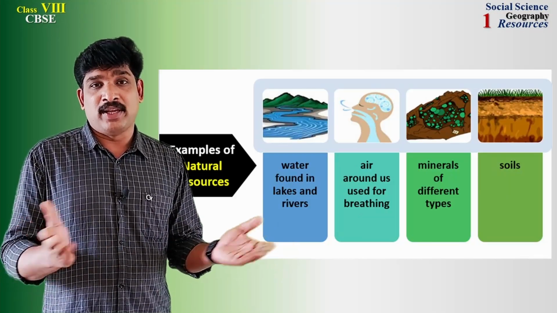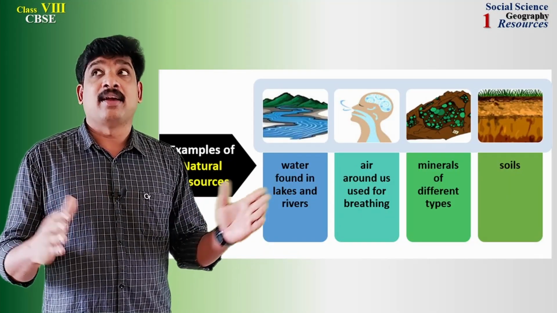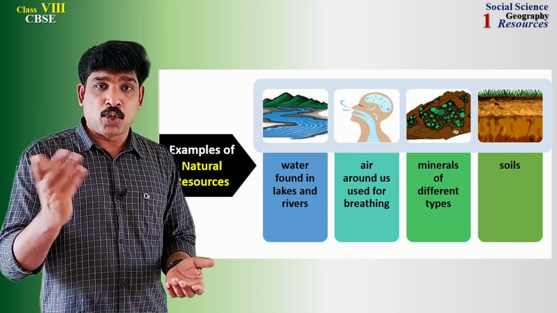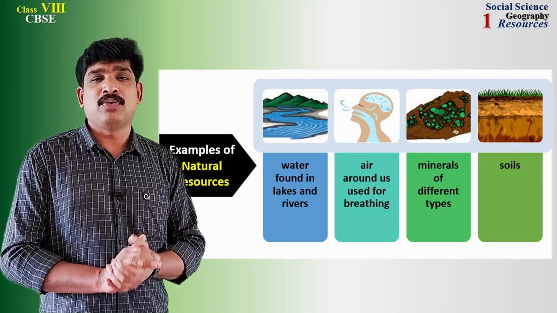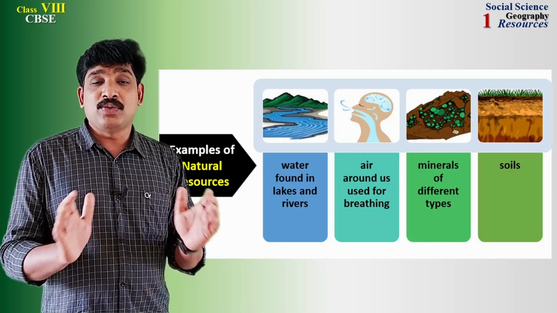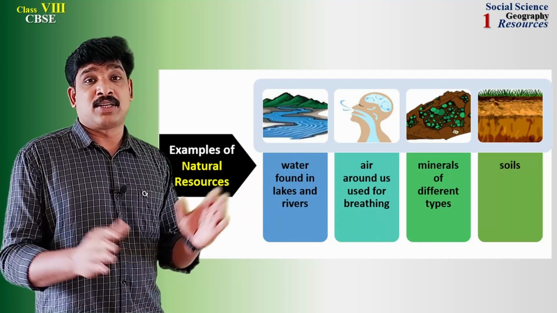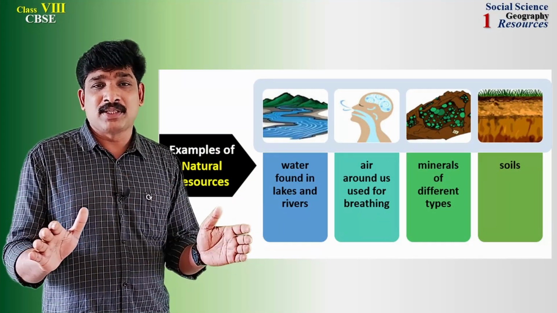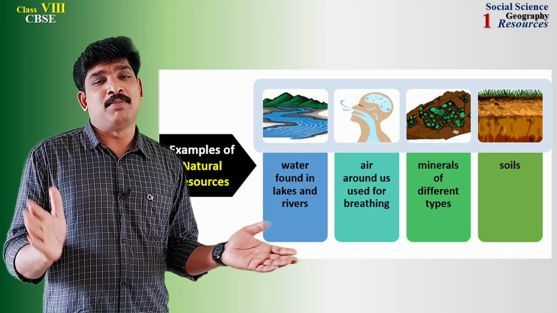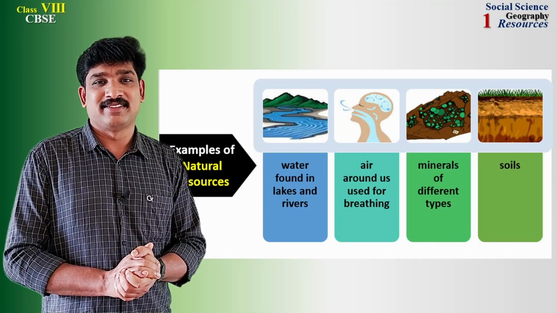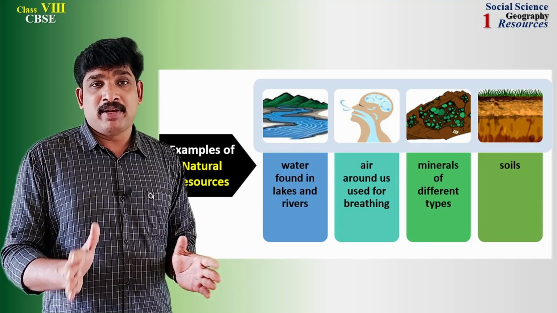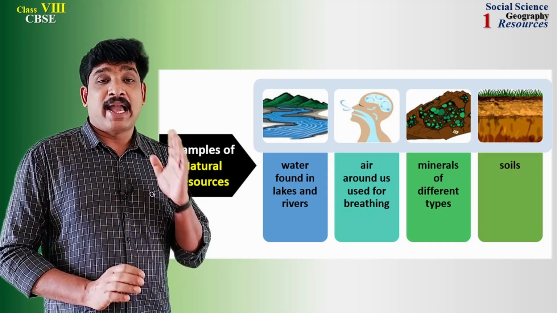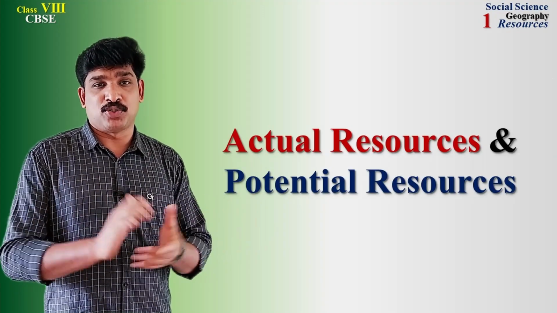The water found in lakes and rivers, the air around us, minerals of different types, soils, all these are examples of natural resources. We use all these resources directly. These are also free gifts of nature. But don't think that they are free gifts. If you do not use carefully, it may become unusable. On the basis of their development and use, natural resources can be divided into two: actual resources and potential resources.